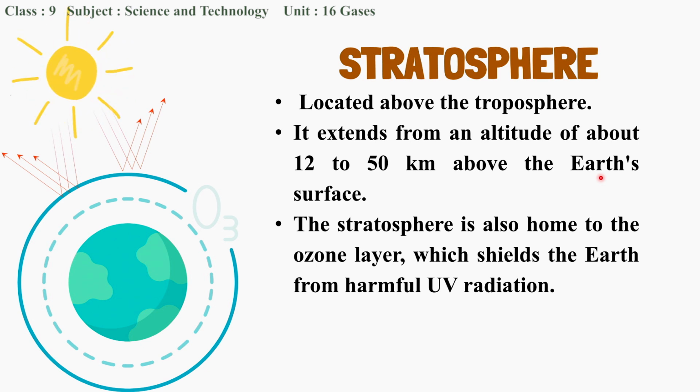So, the stratosphere is the layer that is home to the ozone layer. The ozone layer shields the Earth from harmful UV radiation and protects all the life present on the Earth. That's why this layer is very important. So, the ozone layer resides in the stratosphere.